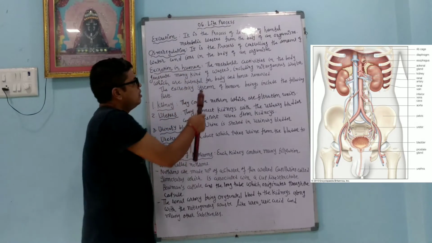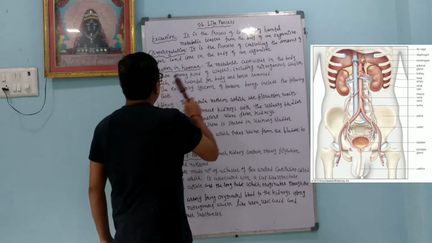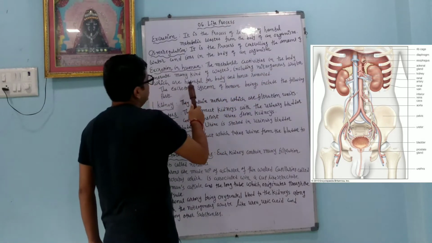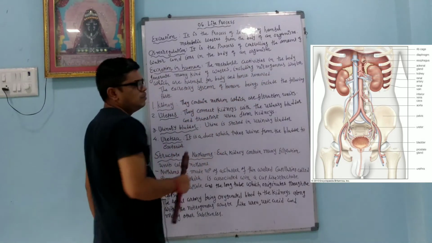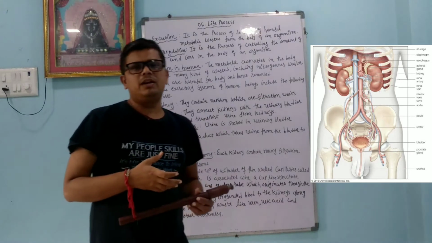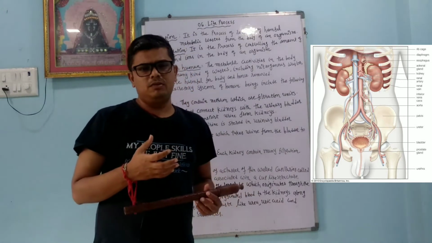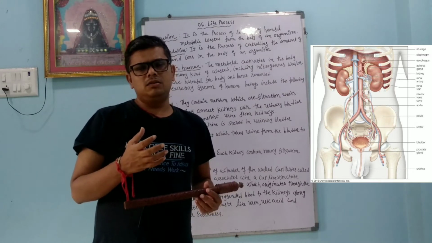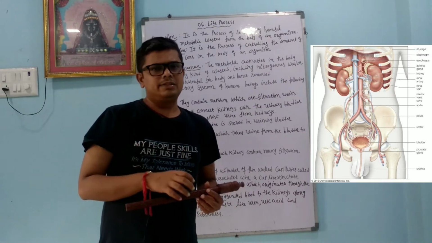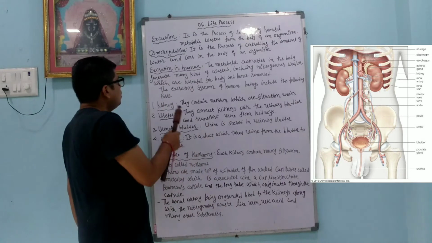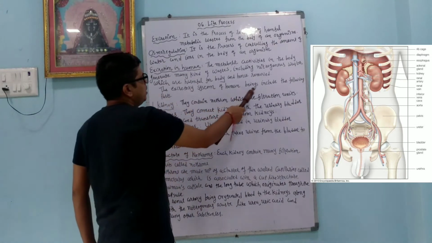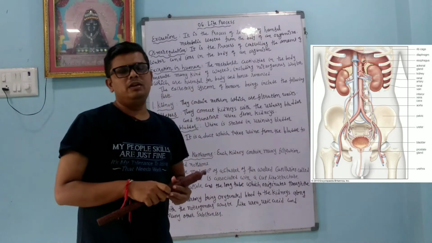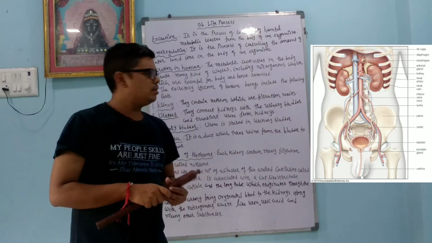Excretion in the human. The metabolic activities in the body generate many kinds of waste, including nitrogenous waste, which are harmful for the body and hence removed. So by metabolic activity, many harmful products are produced. They go outside of the body by excretion. The excretory system of the human being includes the following parts. Dear student, nitrogenous waste, in that what? Urea, uric acid, they are there.